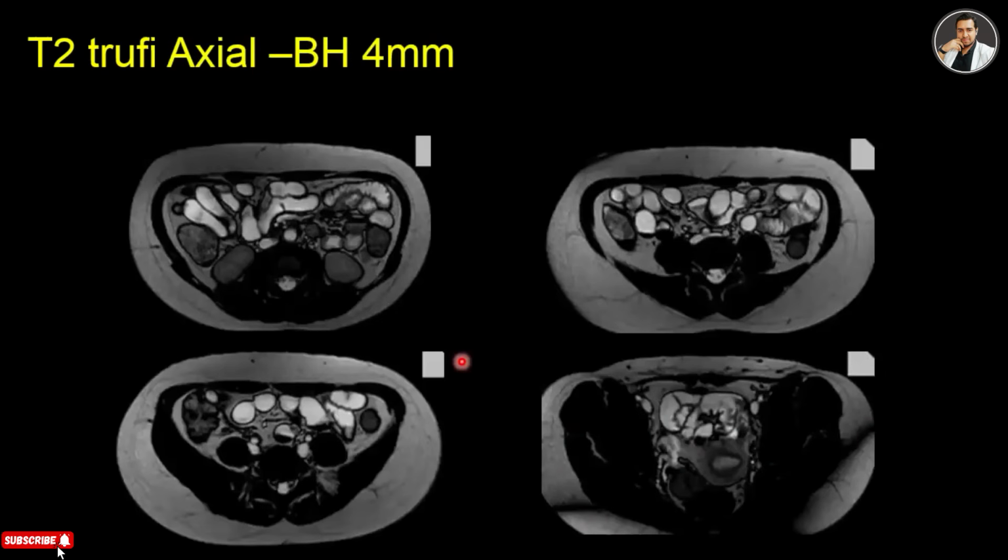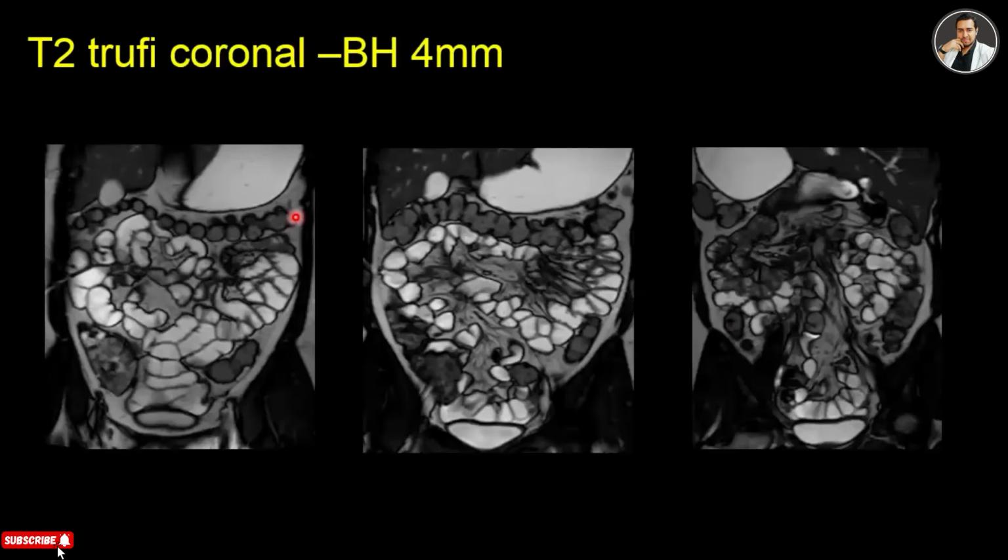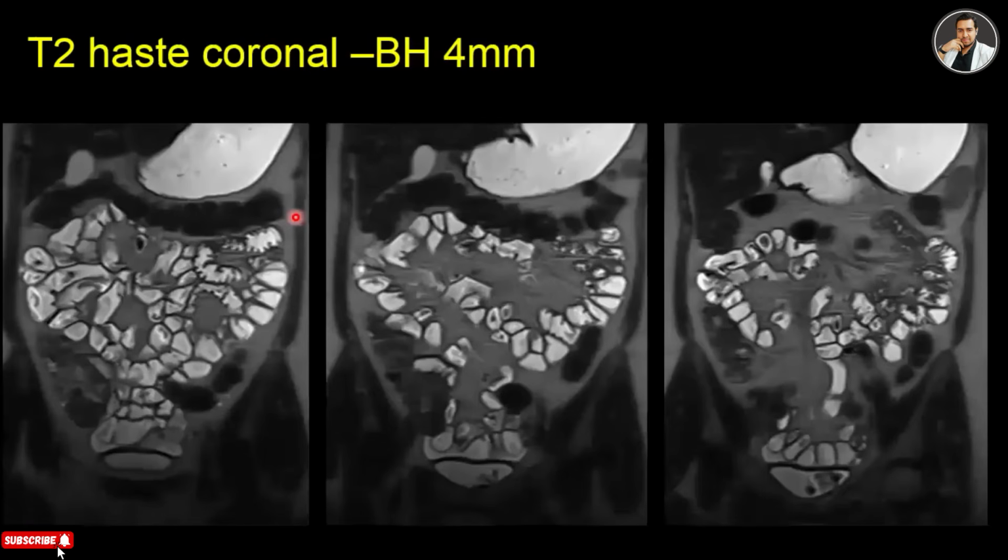And these are the T2 trufi axial breath hold 4 millimeter. And also you can see the small intestines are filled with mannitol solution, and also the intestines are dilated. And now this is a T2 HASTE coronal, and in HASTE coronal also you can see the small intestines.